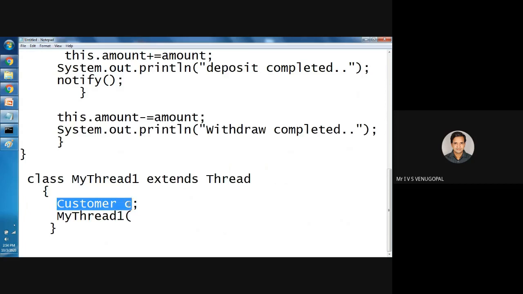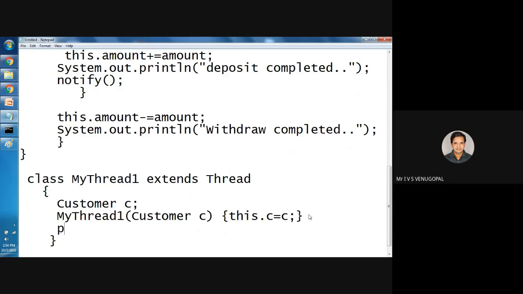Similar to a table, I need to have a shared resource. Here the shared resource is a bank ATM. So I'll initialize this dot c equal to c. The functionality of this thread is, for example, it tries to withdraw: c dot withdraw, for example 15,000.